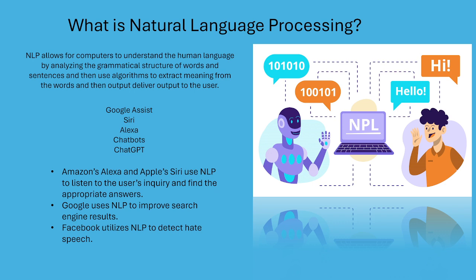Some examples of NLP include Google Assistant, Siri, Alexa, various chatbots, and ChatGPT. Both Amazon's Alexa and Apple's Siri use NLP to listen to the user's questions and find appropriate answers, while companies such as Google utilize it to improve users' search engine results. Social media such as Facebook, Meta, use NLP to detect and filter out hate speech on their platforms.